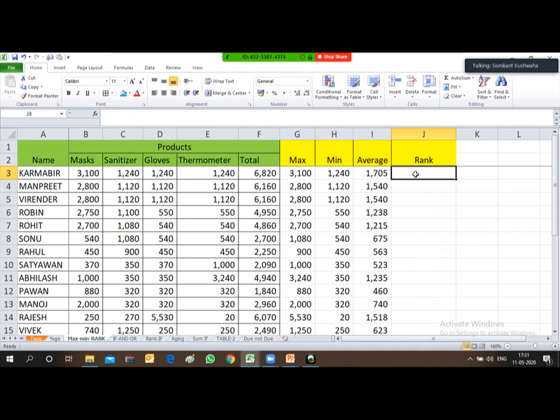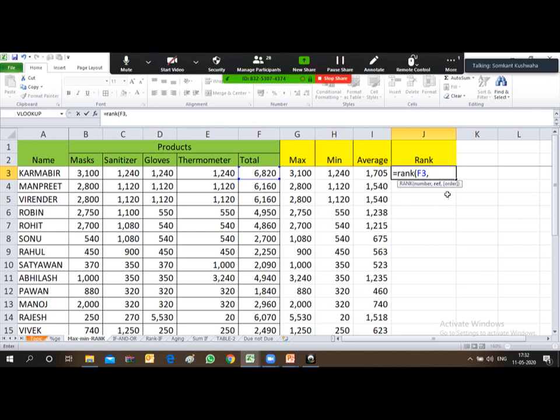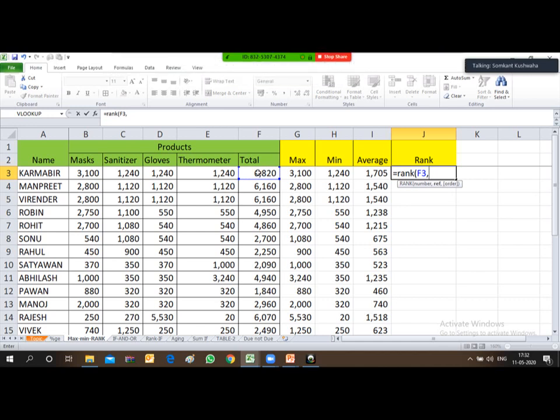So we will be deriving the rank. Just type the formula rank and then start bracket. After the start bracket, the formula says number. So first you select the first cell. The first number under this column is 6820 against the employee Karamveer. After selecting this first cell, put comma. After putting comma, it requires a reference, which means range. You have to provide the formula a range, and the range will be this entire column.